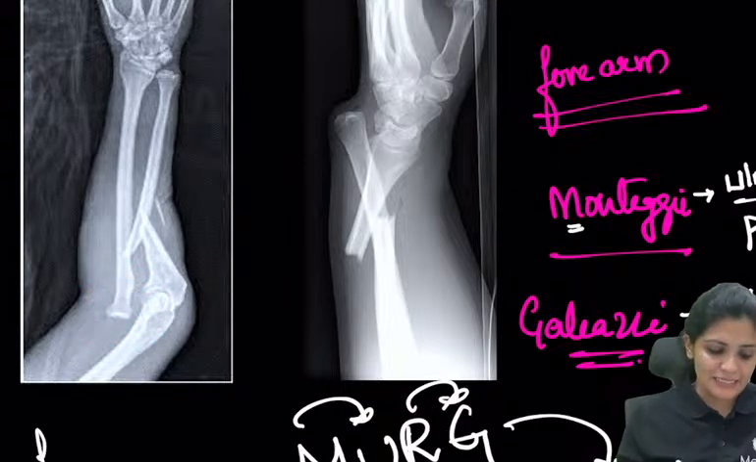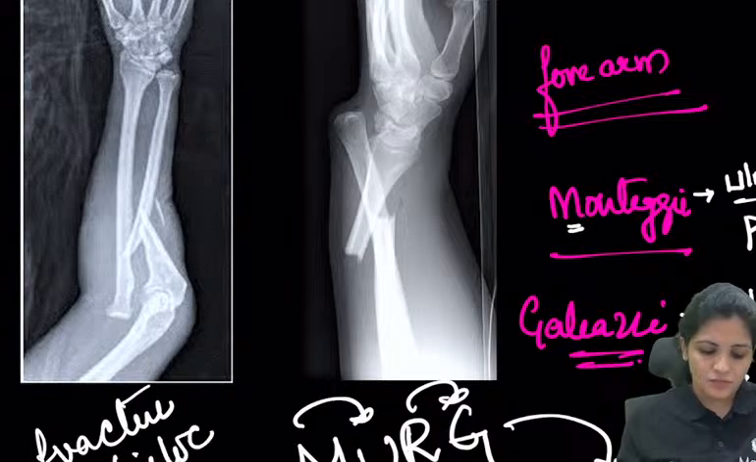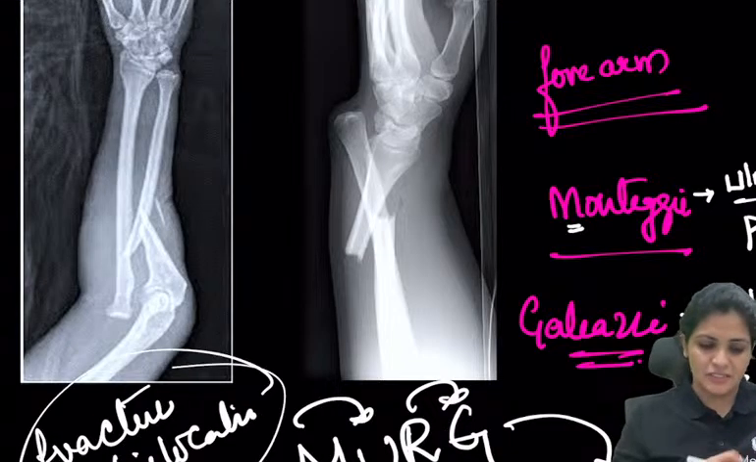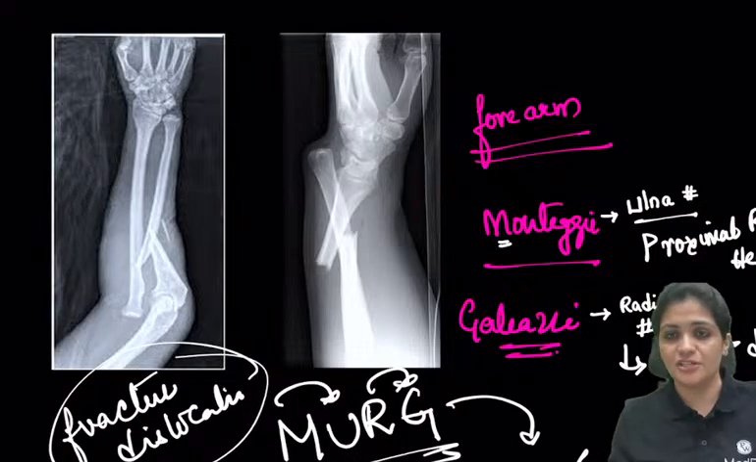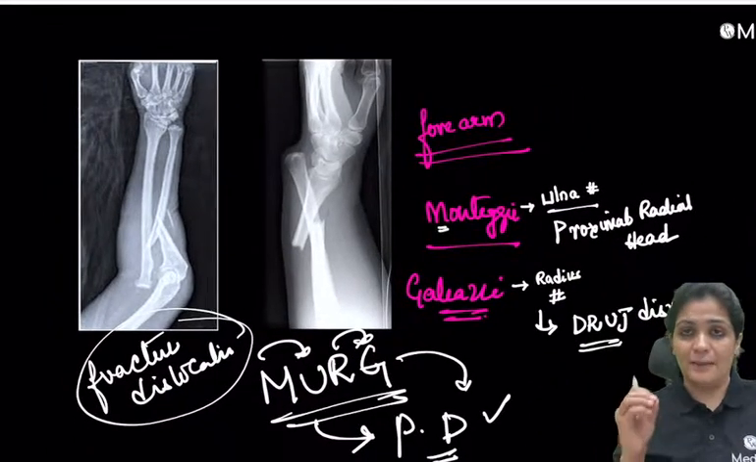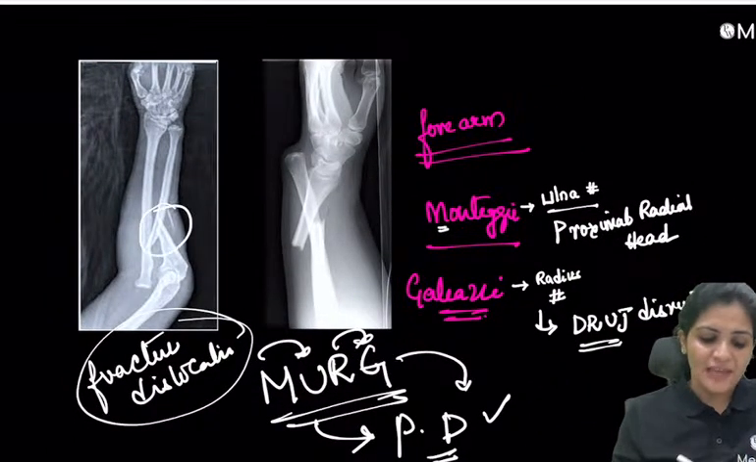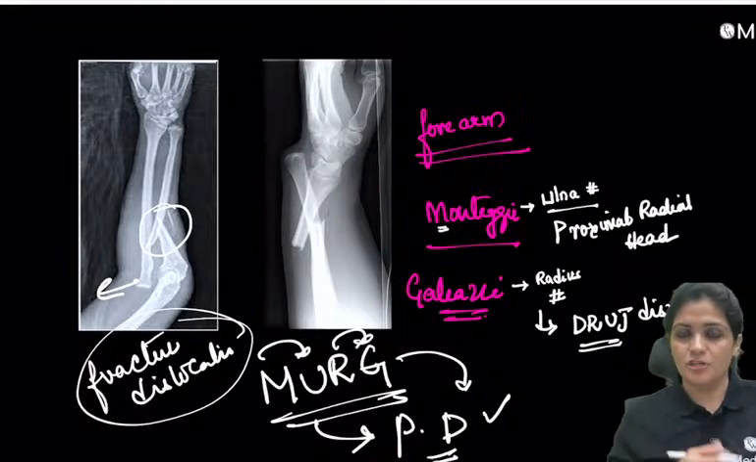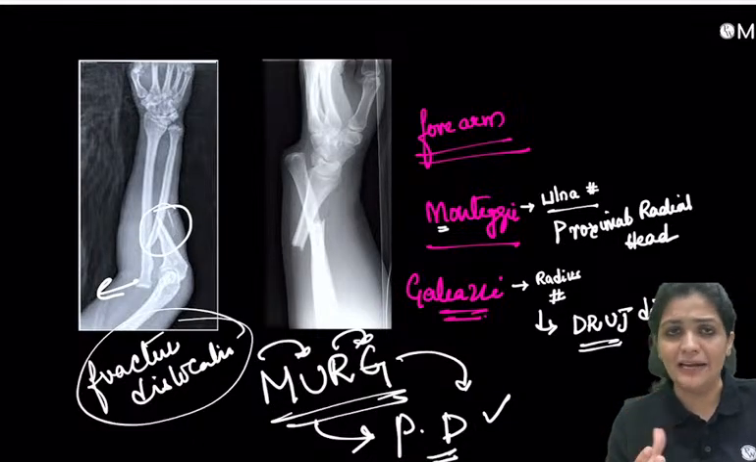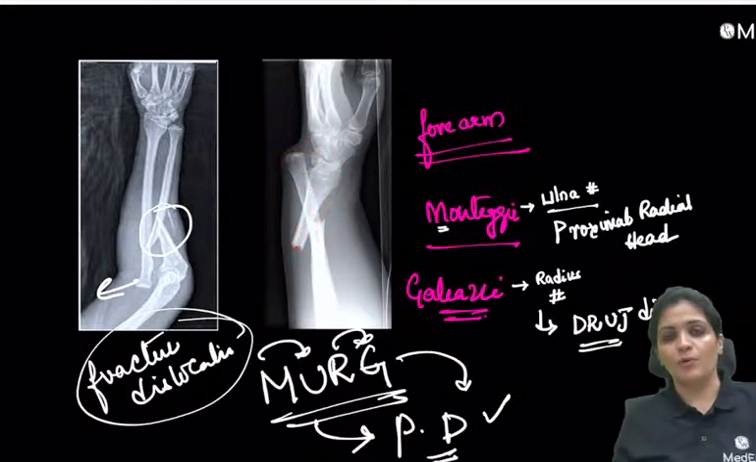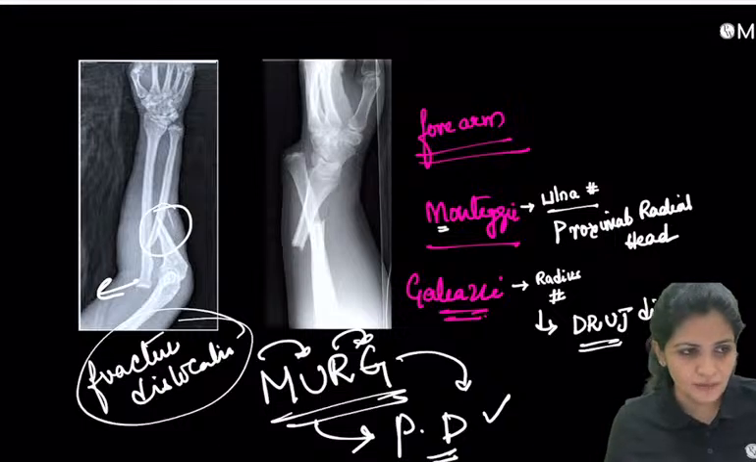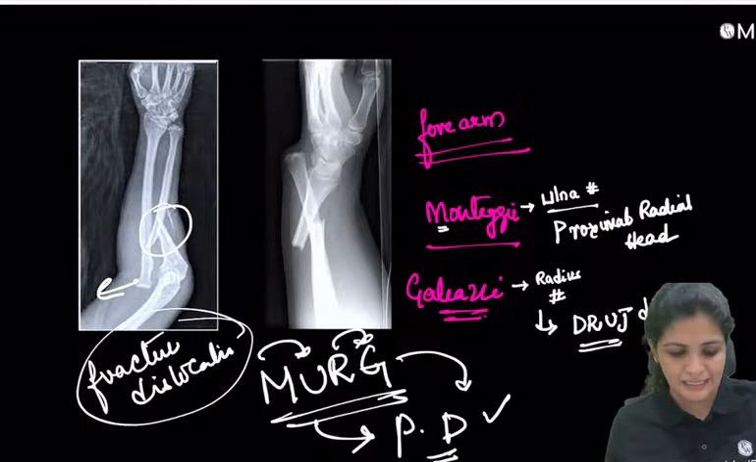Before that, understand this is a fracture dislocation. Very, very important, these are fractures of necessity. So here what happens is there is a fracture of the ulna with the proximal radioulnar joint disruption, the radial head dislocation. In Galeazzi, there is a fracture of the radius, and now DRUJ disruption. That's about Monteggia and Galeazzi. So very, very important, they ask in the exam.